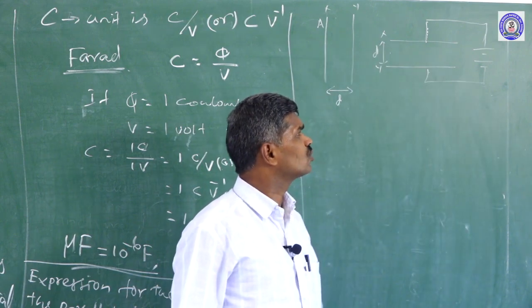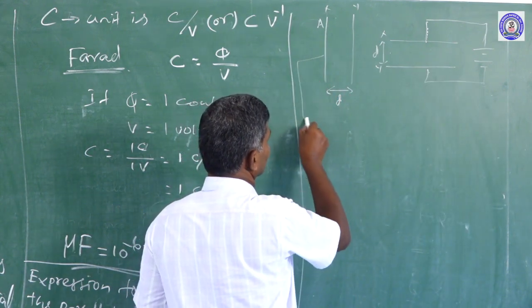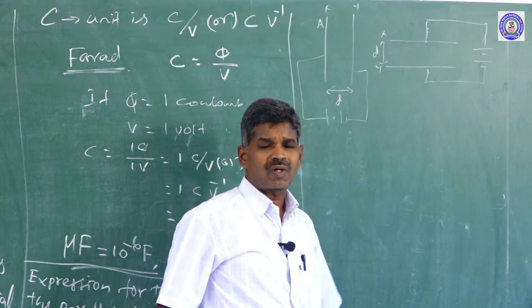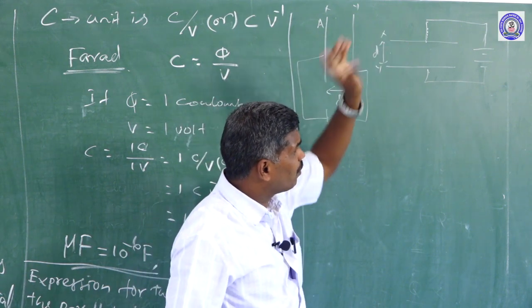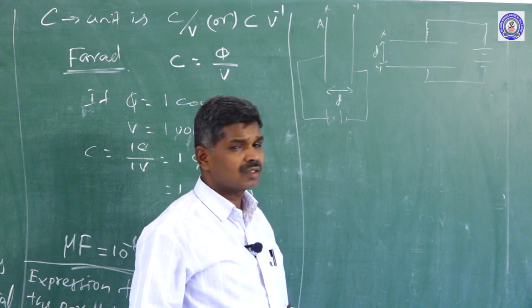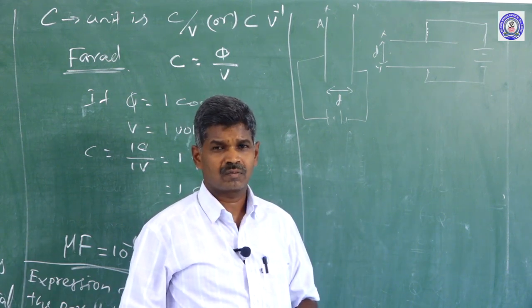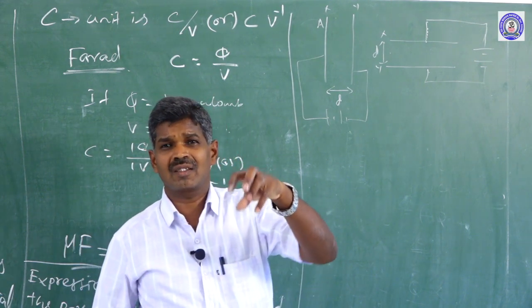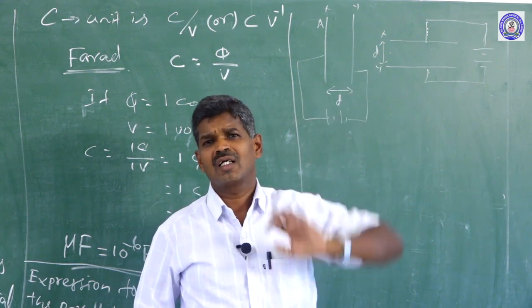Now if you switch on the battery, the X plate, connected to the positive terminal, becomes positively charged by the removal of electrons. At the same instant, the electrons removed from the X plate are placed on the Y plate.